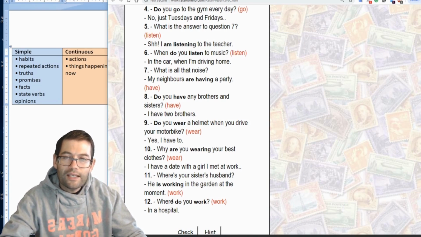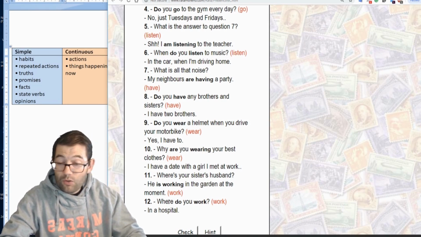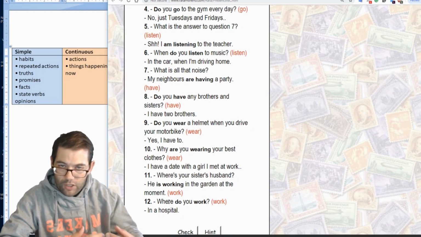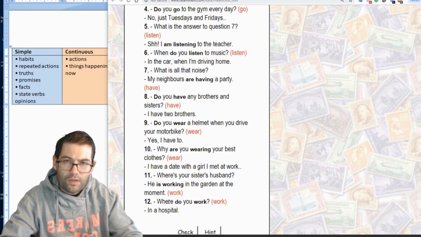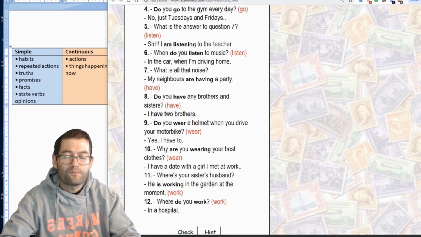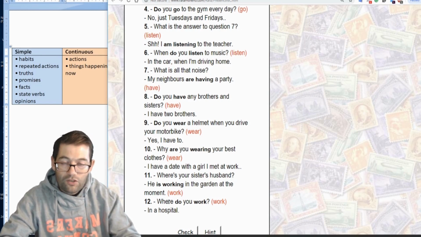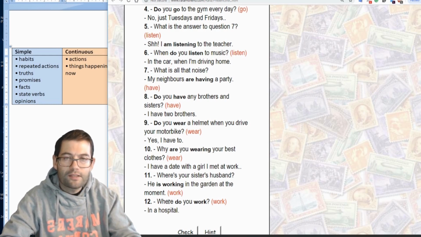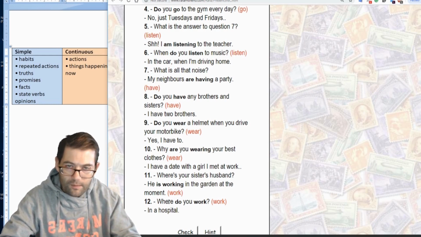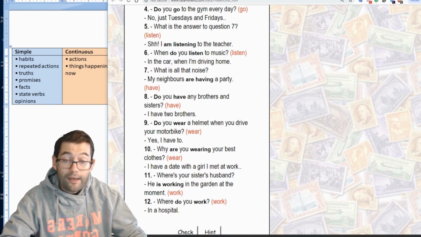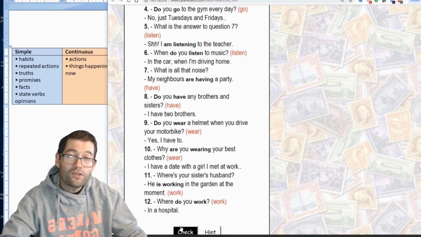Where are you working now would suggest that perhaps you're changing jobs, or that I know what you were doing in the past, but I know that you're doing something slightly different now. So the question in the continuous form is correct, but the context it creates is something that you have to think about. Here, because we can see the answer is in the hospital, it means that the question must be in the simple tense.